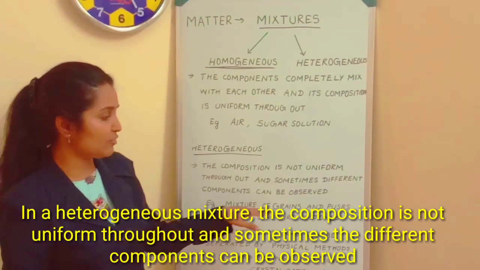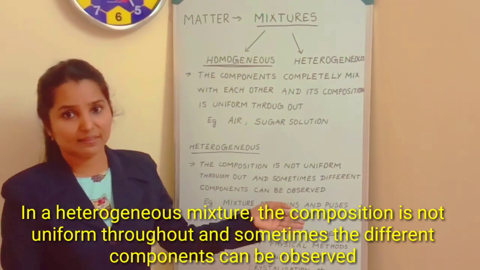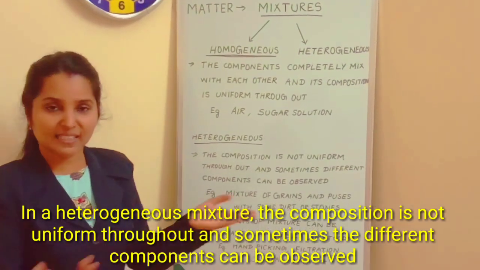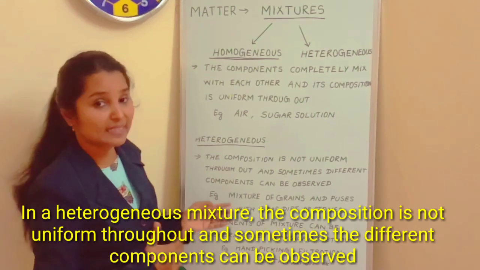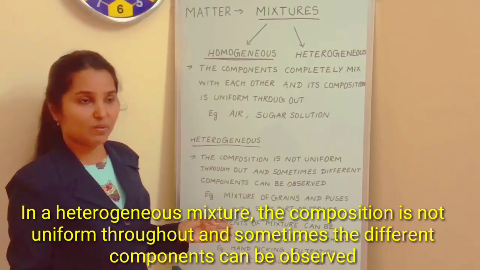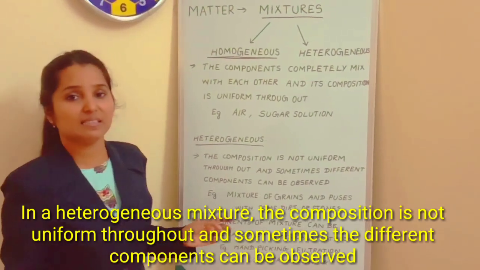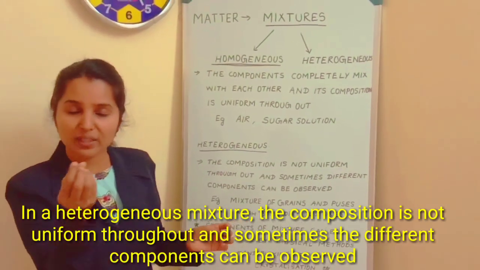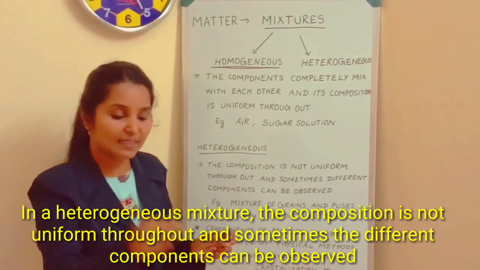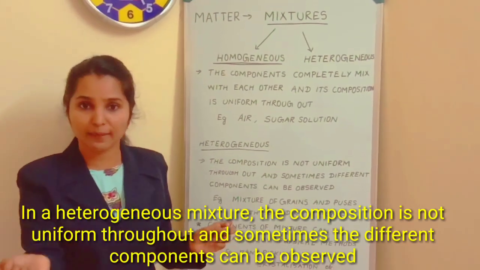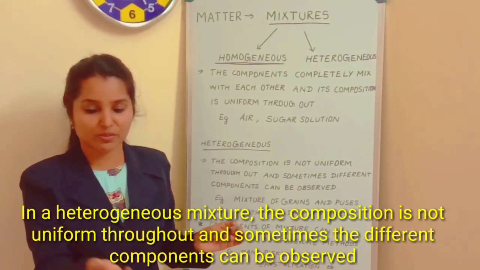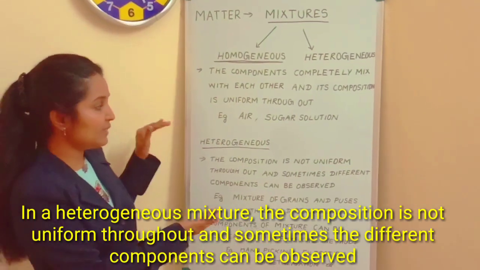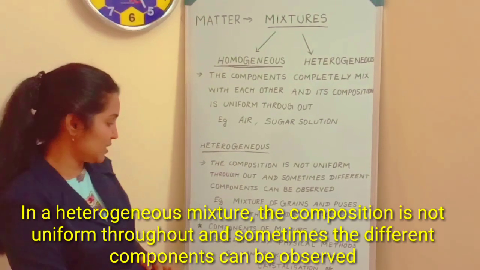For example, the mixture of grains and pulses that you get from the shop. When you buy it, you can see it separate. In some cases when we buy grains, if they have impurities such as dirt or small stones, you take away those stones before cooking, because they can be seen as they are. So that kind of mixture is known as a heterogeneous mixture.